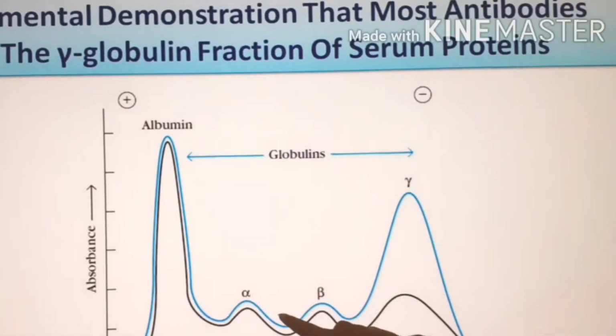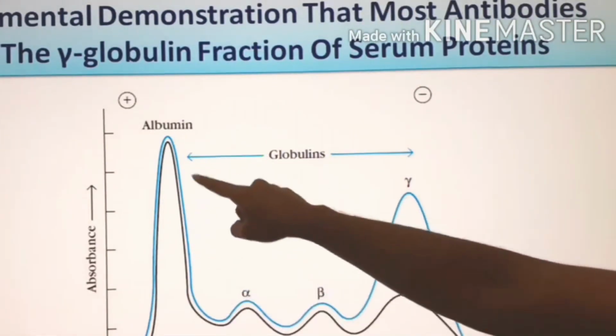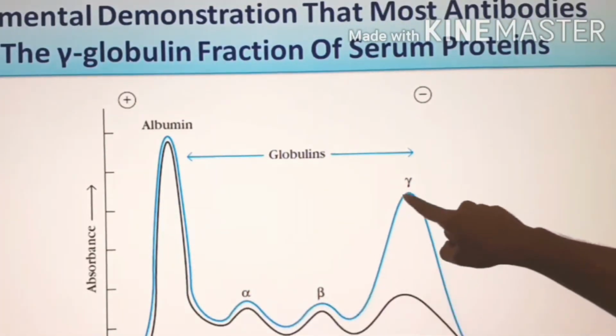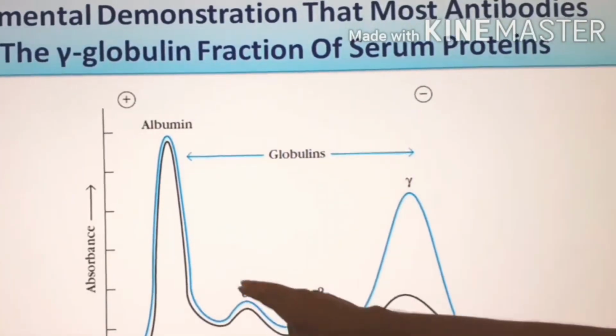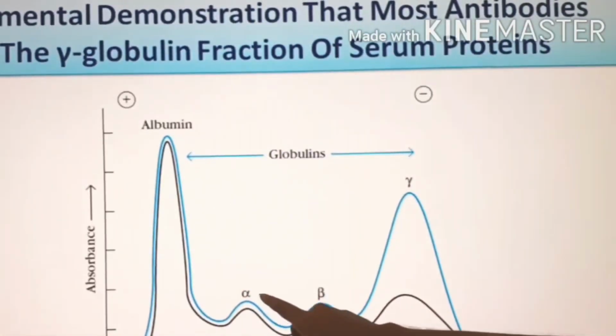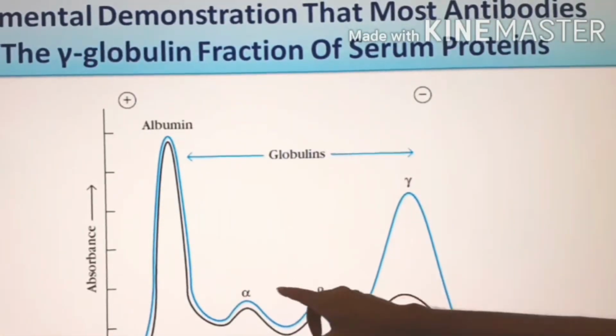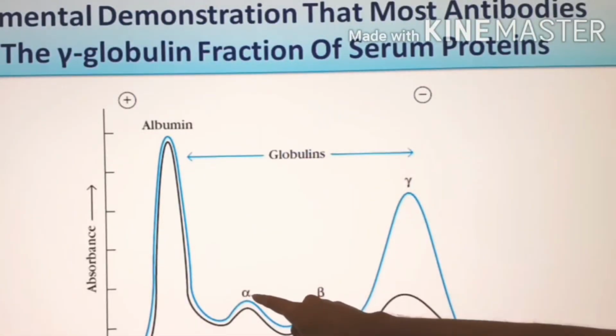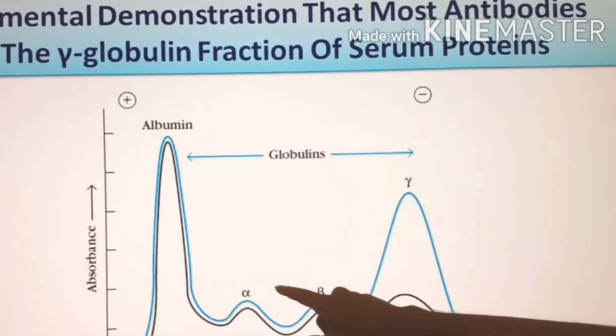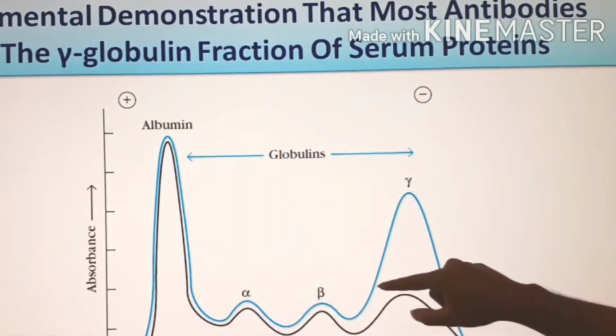Then he found another peak. I am talking about the blue line. This blue line is the first gel electrophoresis experimental data. So he found the albumin peak, then he found 3 other peaks. He called them alpha, as it is a letter of Latin, alpha, beta, and next he called gamma.